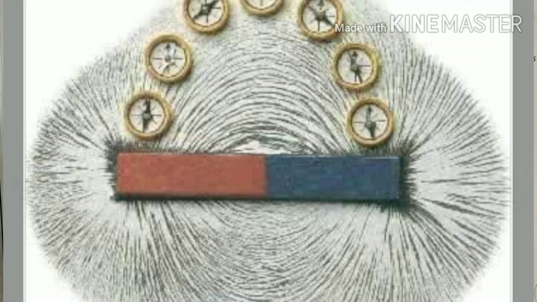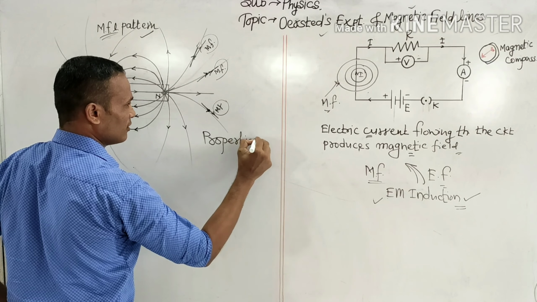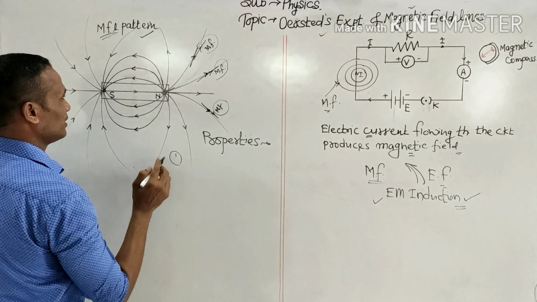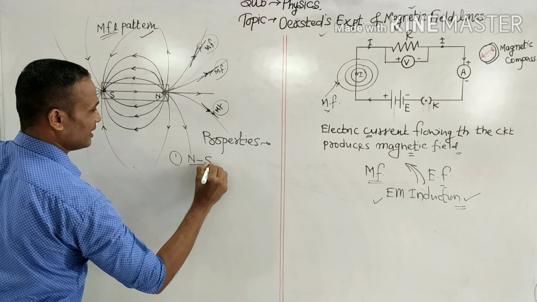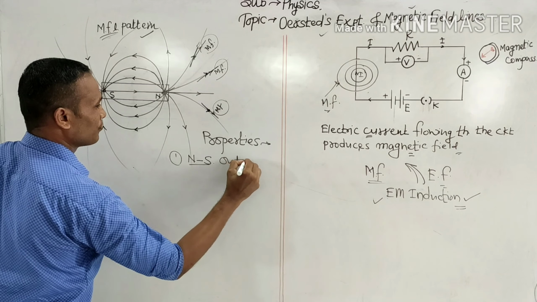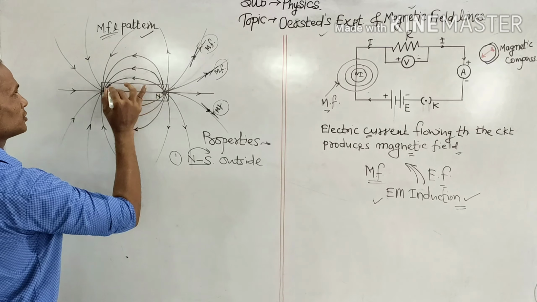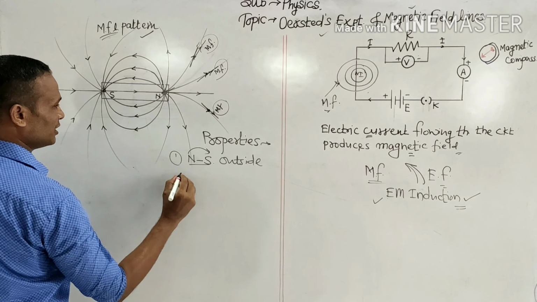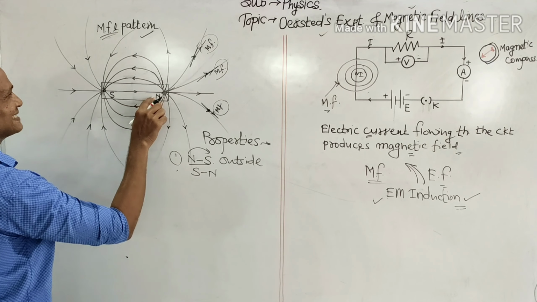Now when I draw the complete pattern, it looks exactly like this, and I have concluded some properties of magnetic field lines. First property: they start from the north end and end at the south end outside the magnet. How do they move outside the magnet? From north to south. But inside the magnet, you will see they start at south and end at north.